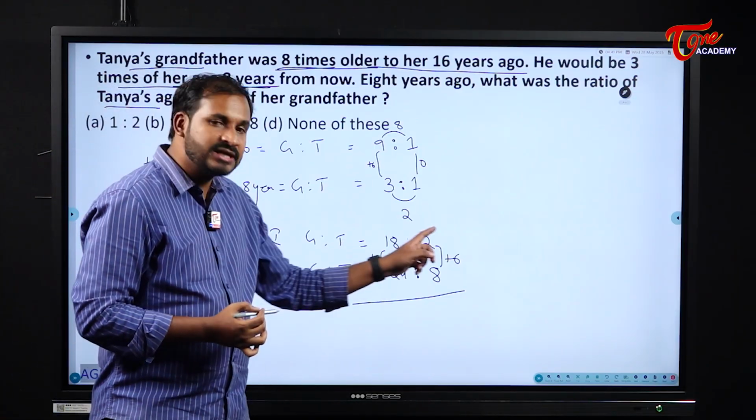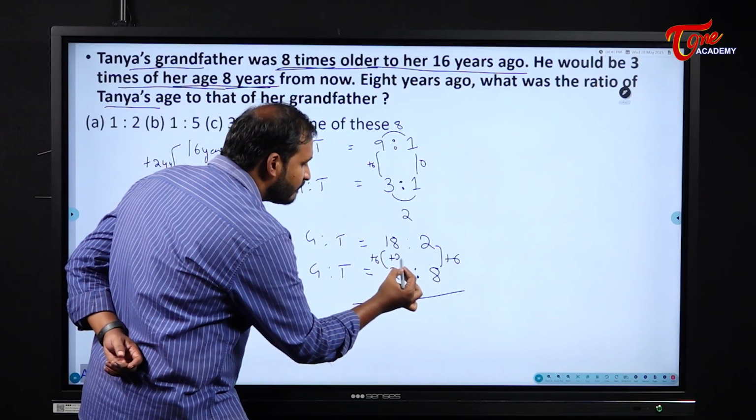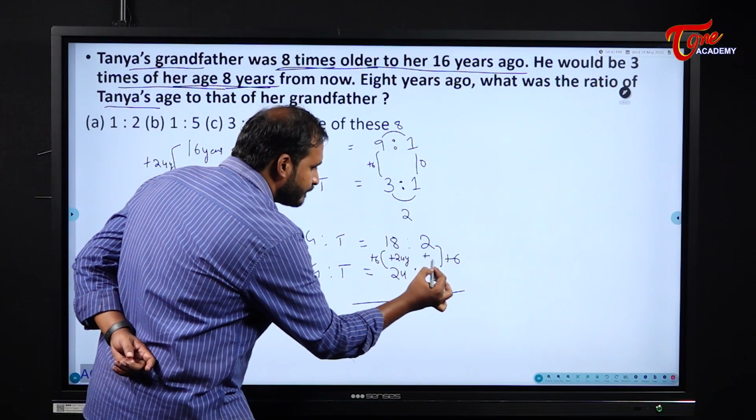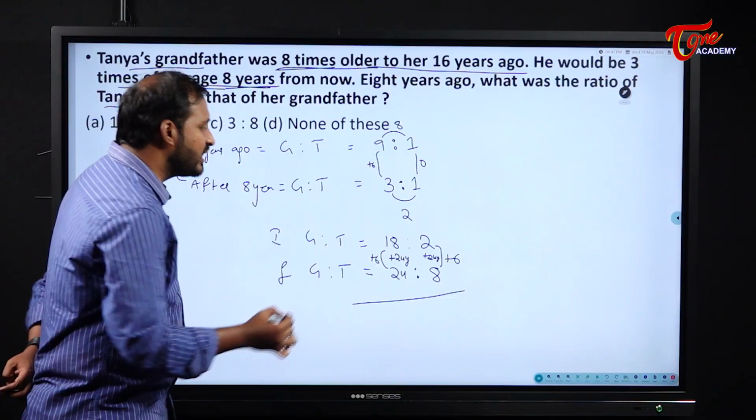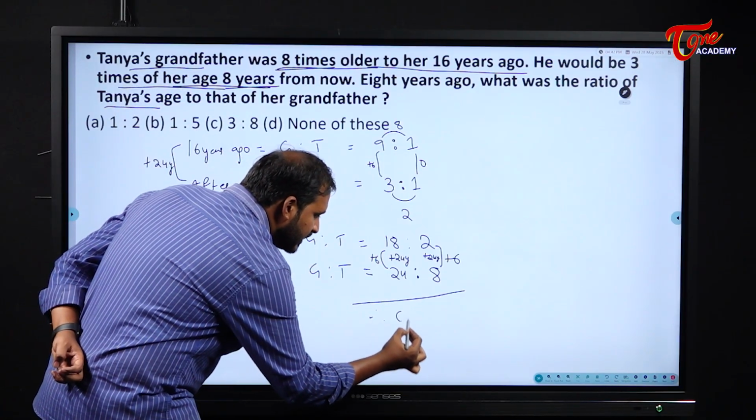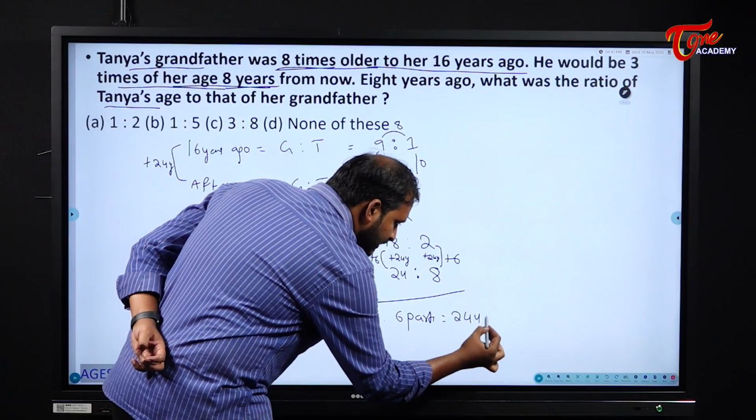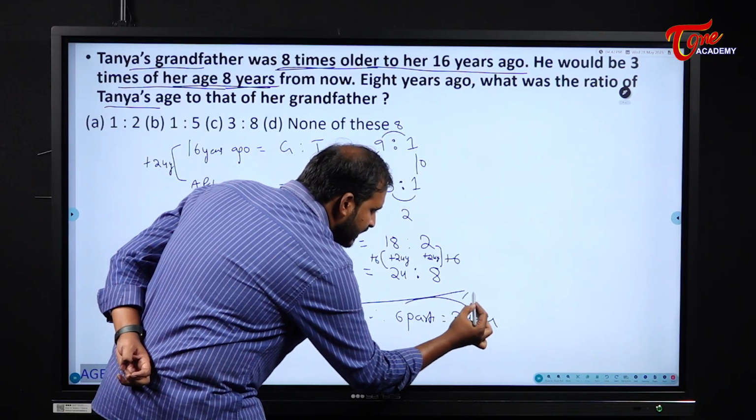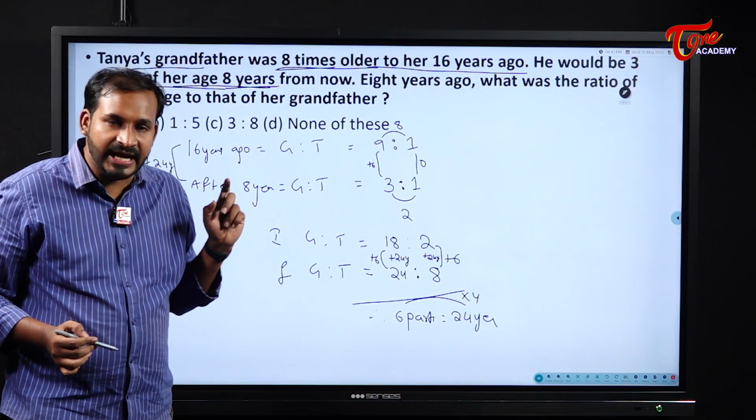From here to here, 6 parts, and here to here, 6 parts. And this increment was there because of what? Addition of 24 years. Because of addition of this 24 years for us. So that means, therefore, what can I write? Therefore, 6 parts is equal to how many years? 24 years. What is the relation I have here, students? Into 4. Now please see here what they are asking at the end.